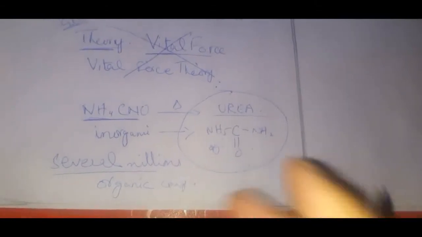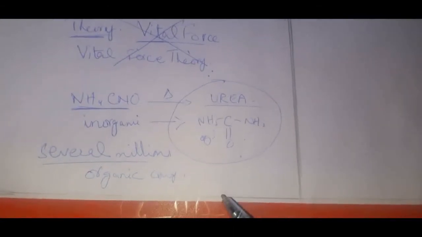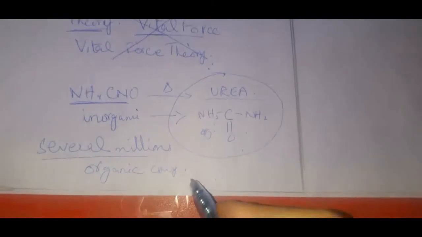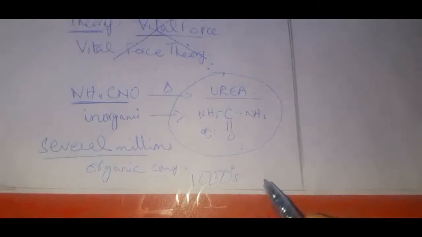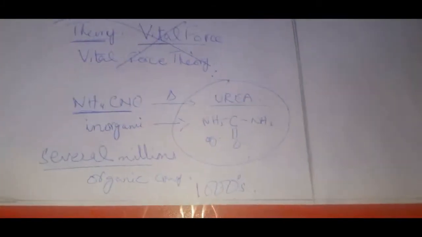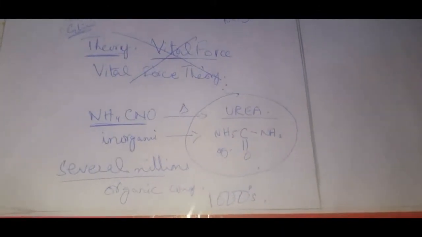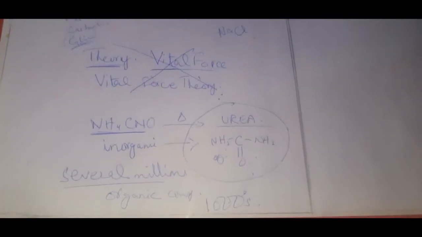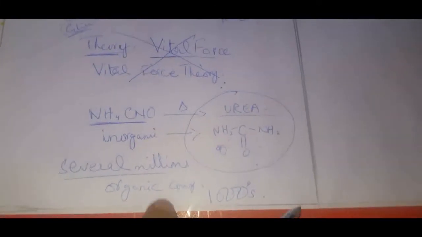Except them, thousands of organic compounds are prepared every year in labs in Pakistan, England, Australia, America, everywhere. Researchers everywhere are planning and trying to make something new, and thousands of organic compounds are still being synthesized.